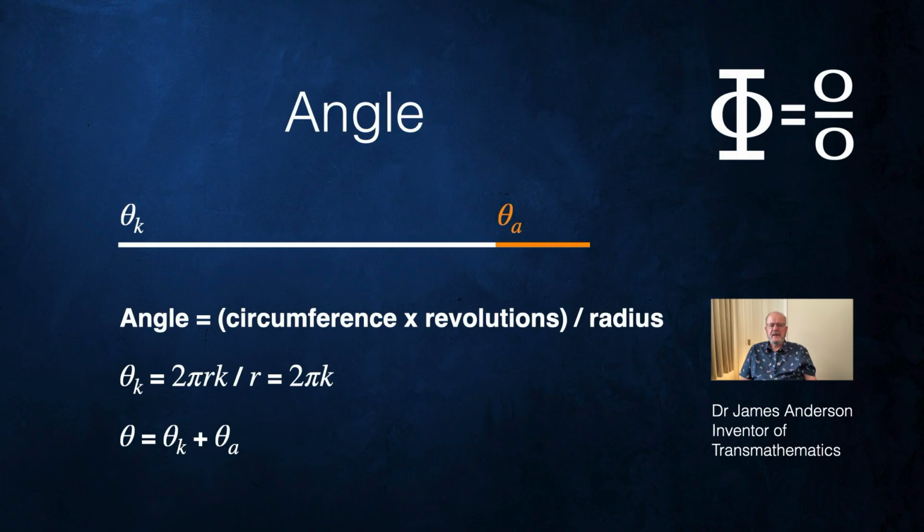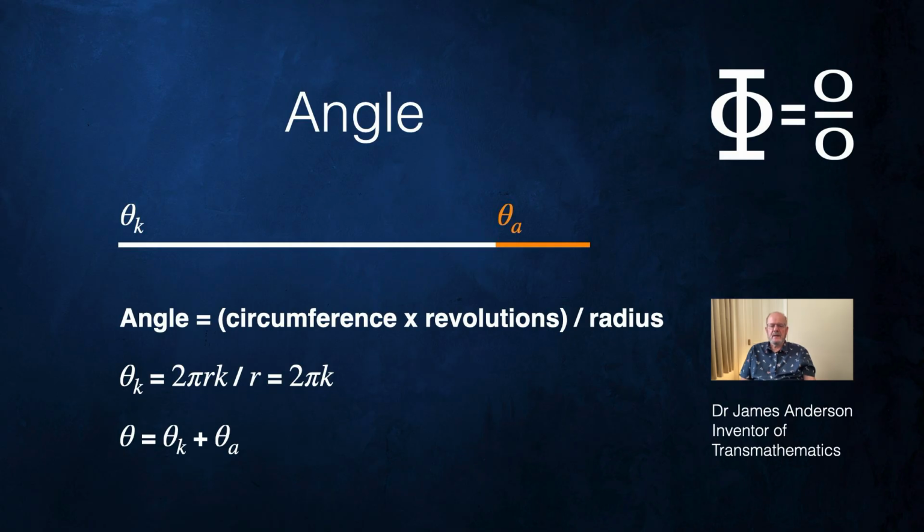Now, the idea of angle gets generalized to circumference times the number of revolutions plus the arc. And I've written this down as theta sub k equals 2 pi r, that's the circumference of the circle, times k, k is the number of revolutions, divided by the radius to give an angle.